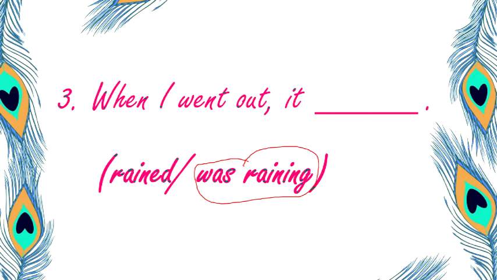When first part of the sentence is past tense, the other part you have to understand that it should be in continuous because that must be going on. Okay? So when I went out, it was raining. Since it is a singular subject, so the helping verb was will come. Okay, this is past continuous tense. Let us move next.